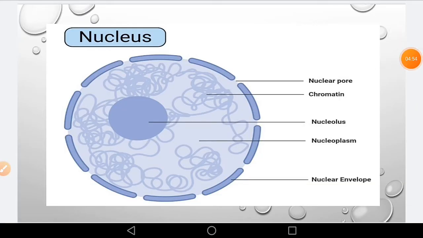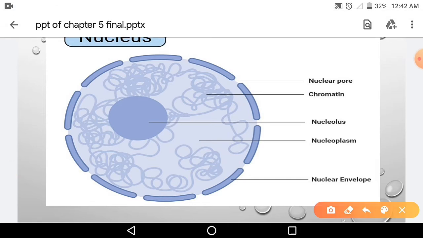Now the next organelle, that is the nucleus. Nucleus is said to be the brain of the cell. It is the control center of all the functions of the cell. Now let us see the different structures. Here, the first outer structure is the nuclear envelope, which is also called the nuclear membrane. It is double layered.